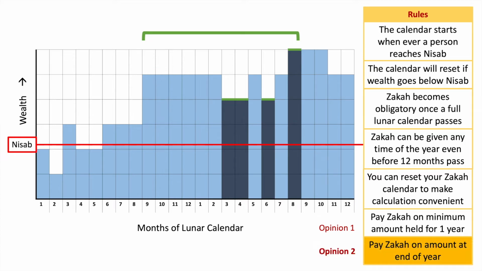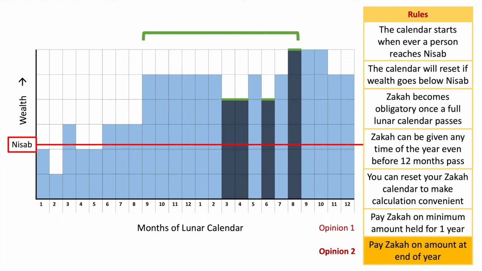That's one opinion. The other opinion, which I favor more, and I think it's a safer option and works out easier and works out well for people who have multiple sources of revenue or who have a job and get salaries, because your wealth might fluctuate up and down throughout the year. You have expenditures, running incomes, and you may have multiple sources of income as well.